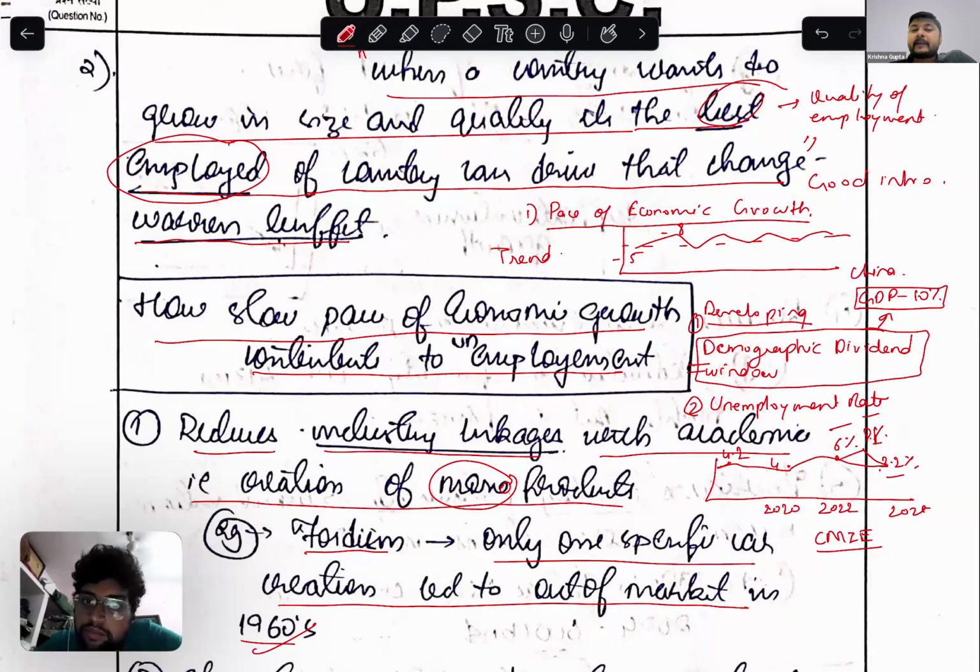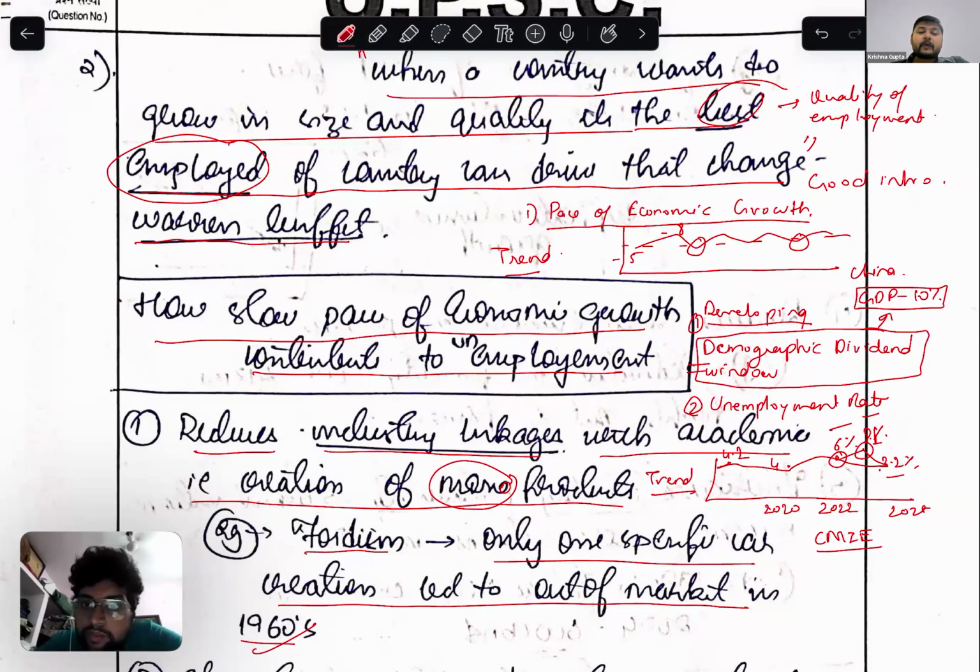So the second thing is the trend of unemployment. We will compare these two trends and specify that whenever the economic growth rate was slowing down, at that time we saw a higher unemployment rate.